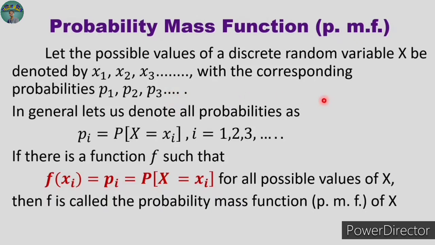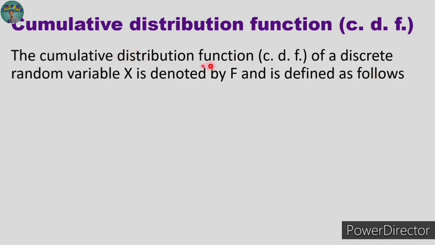We will see the example. But before that, let us discuss one more point, which is known as cumulative distribution function, or in short it is called CDF. Definition: the cumulative distribution function of a discrete random variable is denoted by capital F, and it is defined as follows.